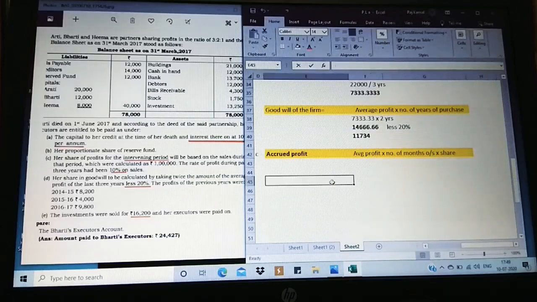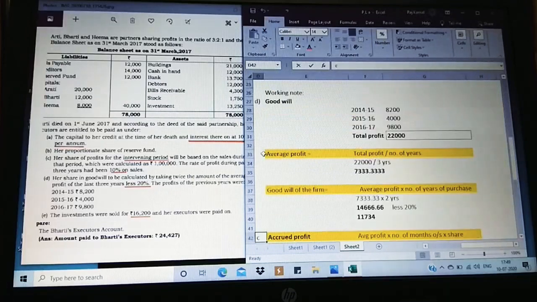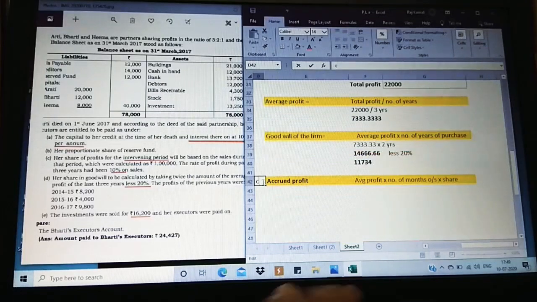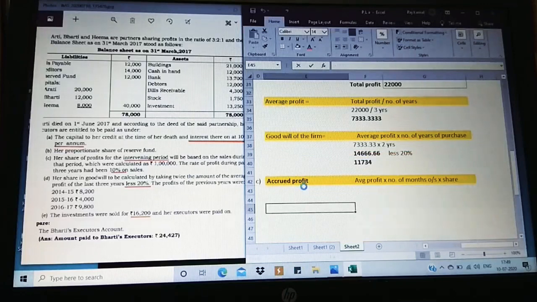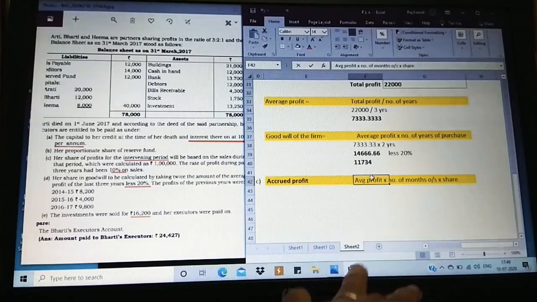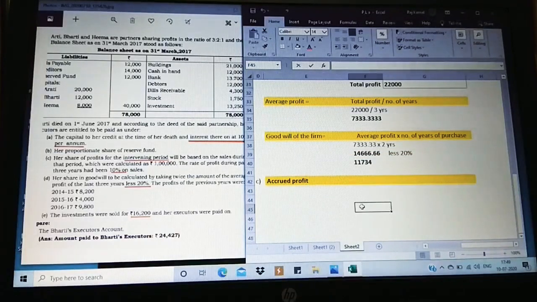C, that is adjustment C, which is related to accrued profit. How we are going to calculate this? They have asked us to calculate based on the sales during that period, which were calculated as 1 lakh.